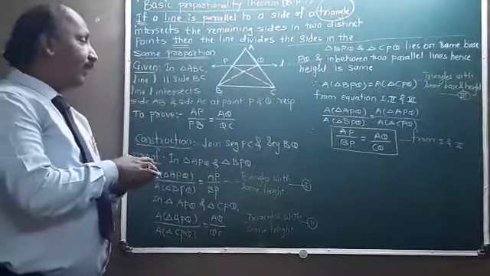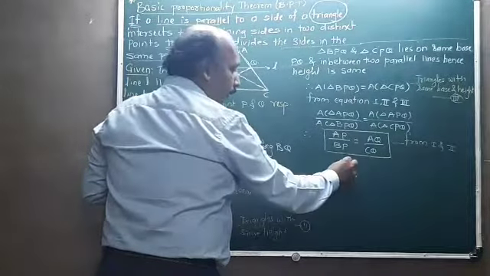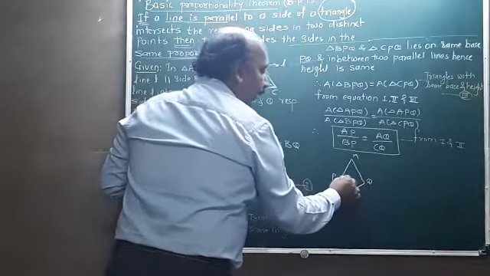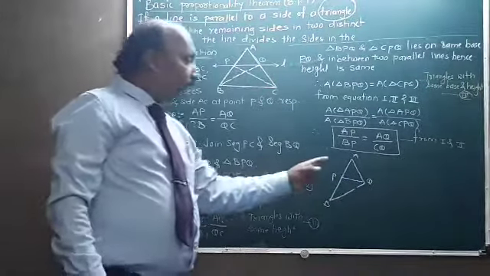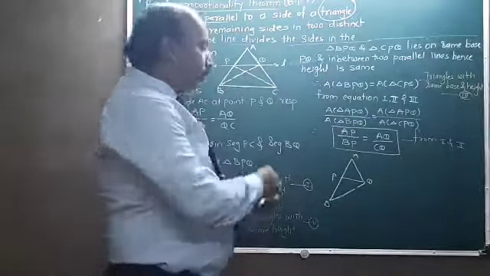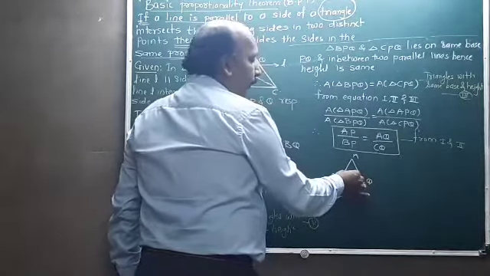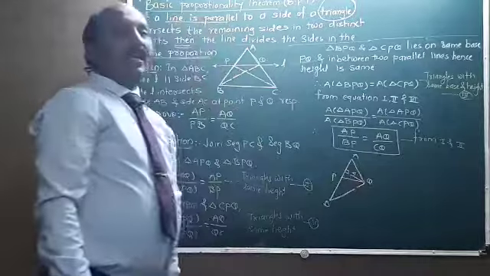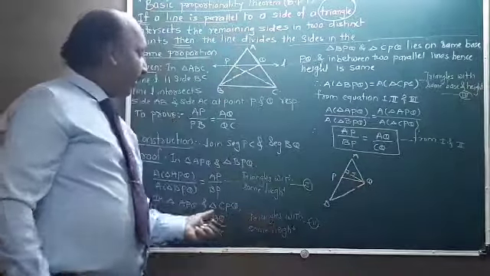When the construction is done, then we go for the rough figures. I'll split up this figure like this. Just check out here. This is your A, this is your Q, this is your P, and this is one line, and here is B. So here we get the two triangles, APQ and BPQ. In these two triangles, Q is the common point, and if I draw the perpendicular from point Q to the base, the height of these two triangles will be the same. And if the heights of two triangles are equal, then the ratio of areas of two triangles is equal to the ratio of their corresponding bases.